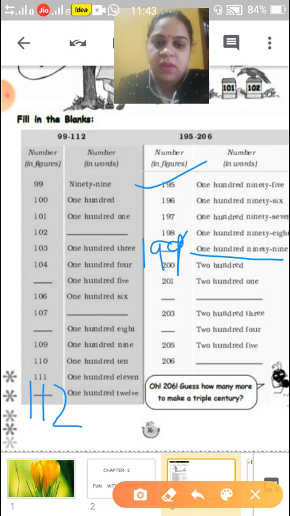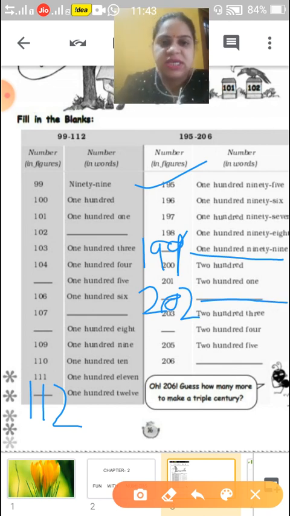201. Next, here you have to write the number in figure also, 202, and you have to write the number in words also. TWO HUNDRED TWO. Okay, children. Next, 203.